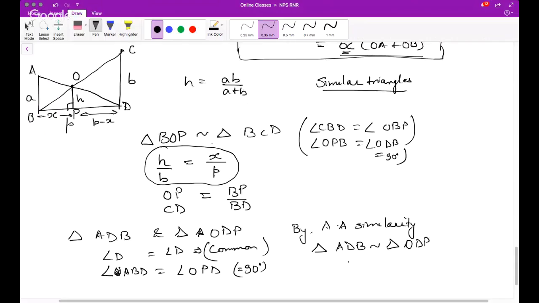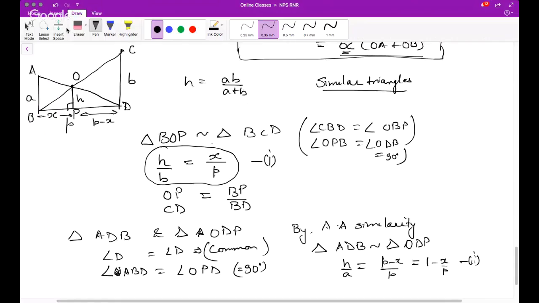Okay, hence again I can say H upon A is equal to P minus X upon P, which is nothing but 1 minus X by P. Now this was my 1 and this is my 2.